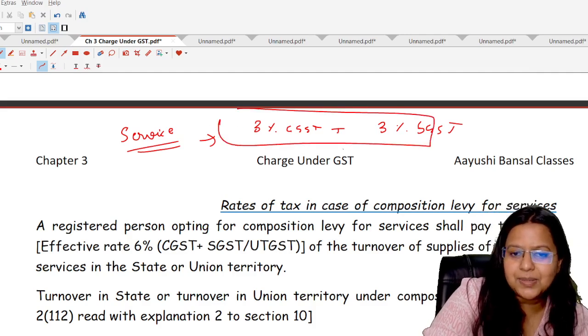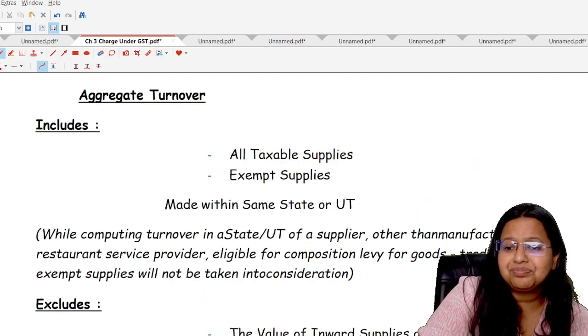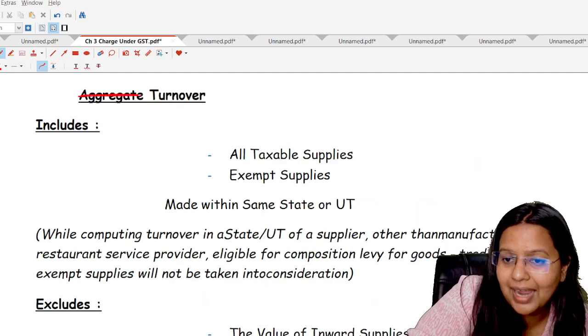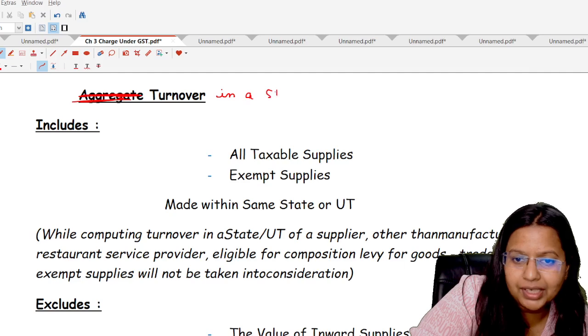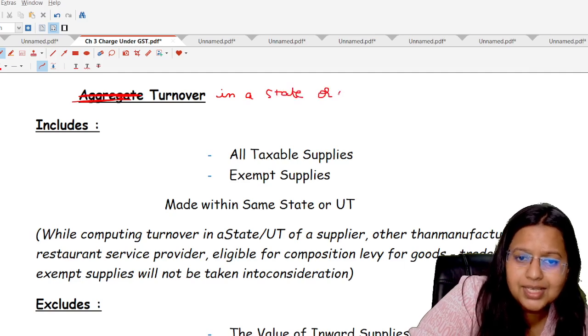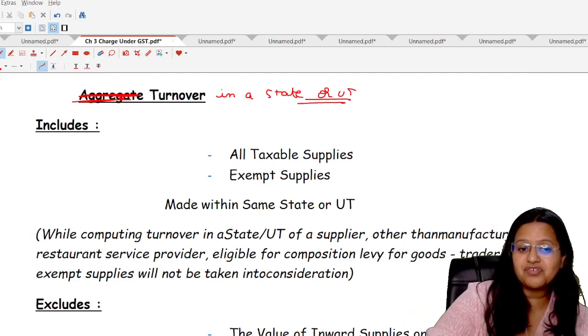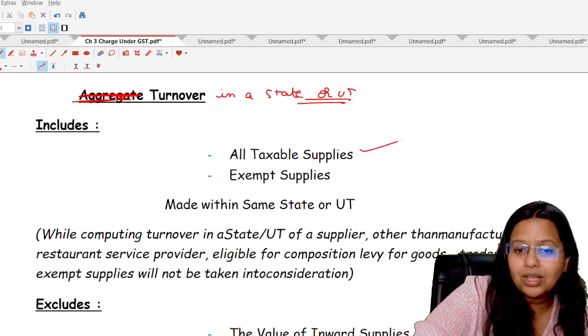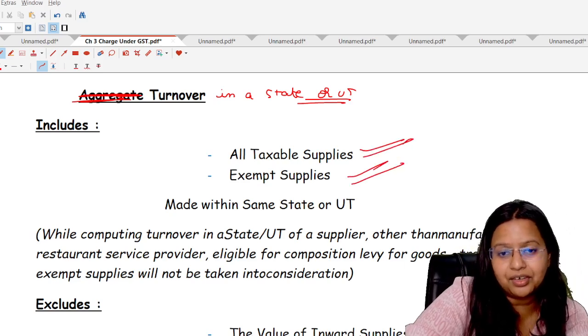Effectively, the rate is 6%, that is 3% CGST and 3% SGST. Now, in this case, it is actually not the aggregate turnover. It is turnover in a state or union territory. You can write here: turnover in a state or union territory. So for the turnover in a state or union territory for which we are going to make the payment, it is all the taxable supplies and all the exempted supplies made within that same state or union territory.